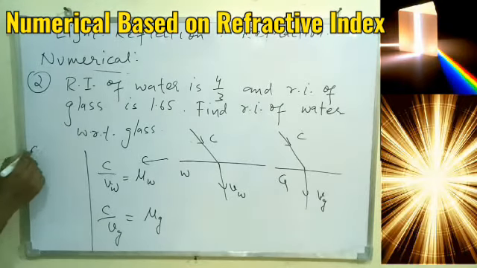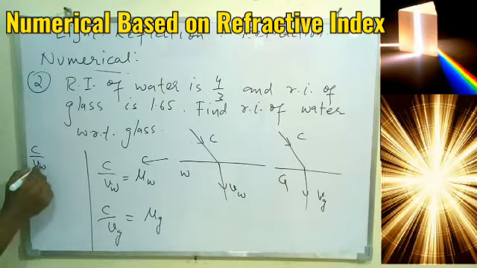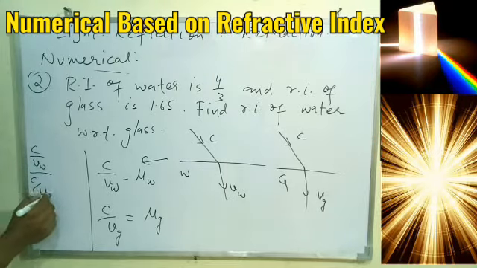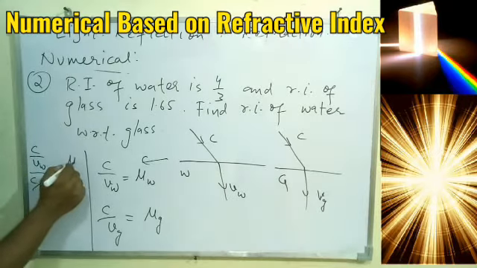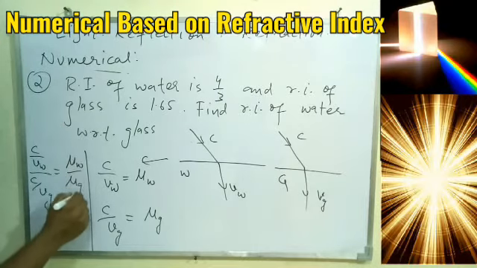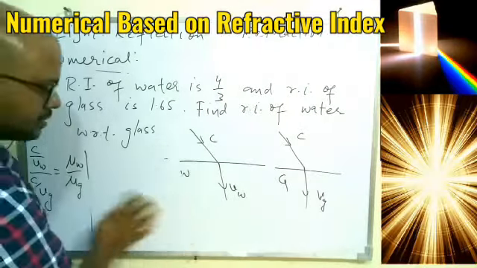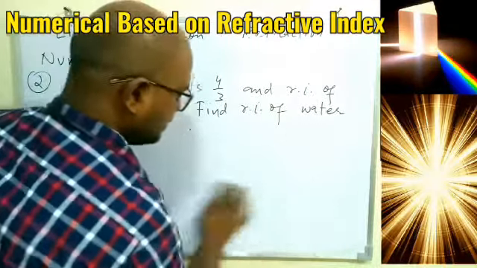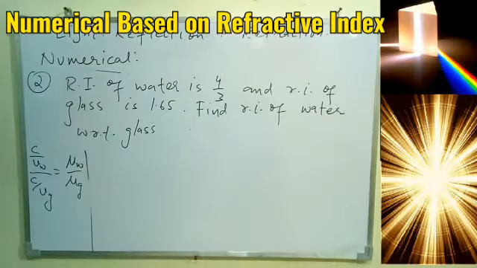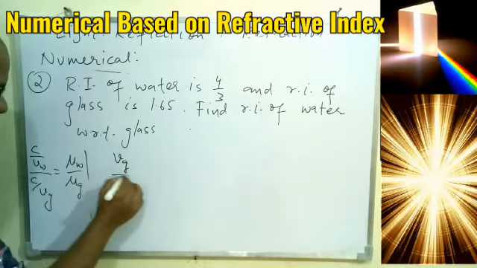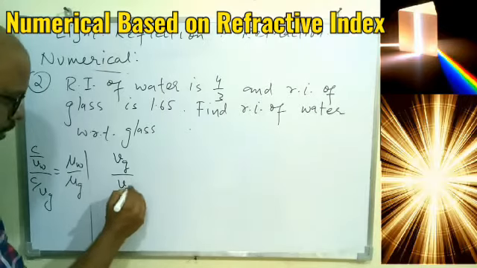And once we divide C upon Vw by C upon Vg, what do we get? Refractive index of water by the refractive index of glass. Yes or no? So I'm quickly deriving the same formula that I did in the previous class. If you solve it, Vg will come at the top and Vw will remain at the denominator.